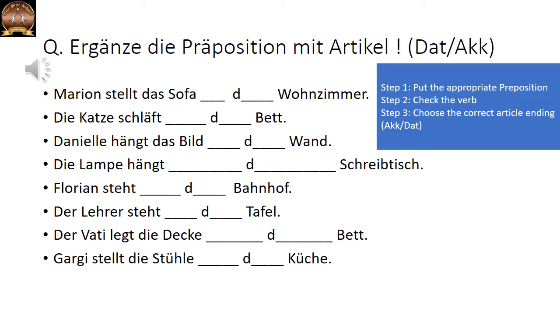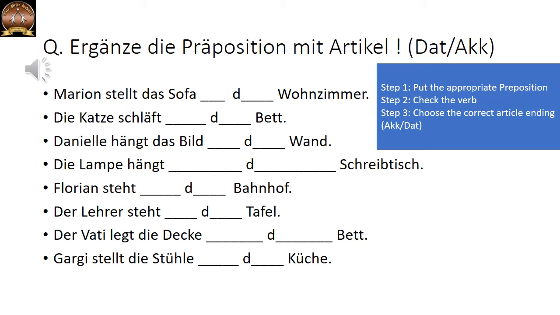So we come to step 3. Choose the correct article ending, accusative or dative. So obviously it is moving, so we have to put accusative. Wohnzimmer is das, it remains das in accusative, so it is in das Wohnzimmer. Correct? One more example. Die Katze schläft dash dash Bett.